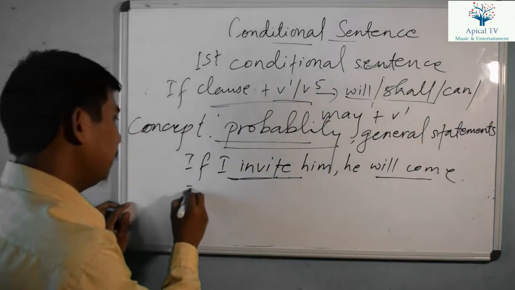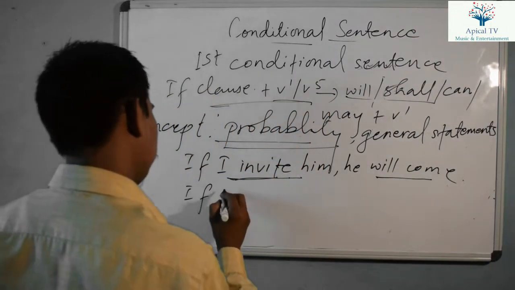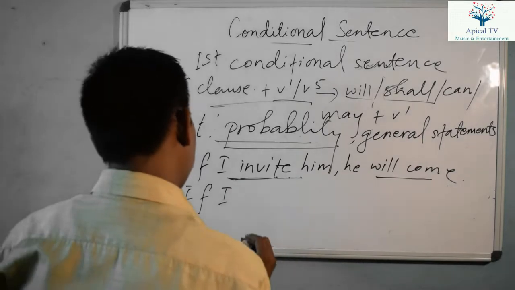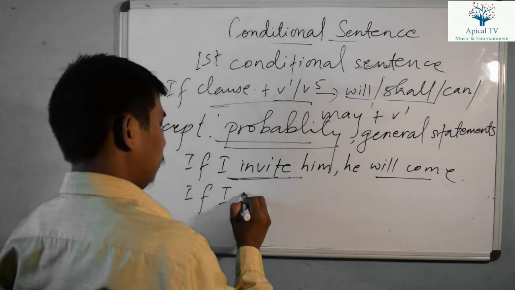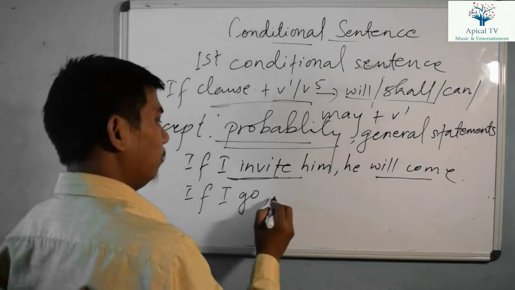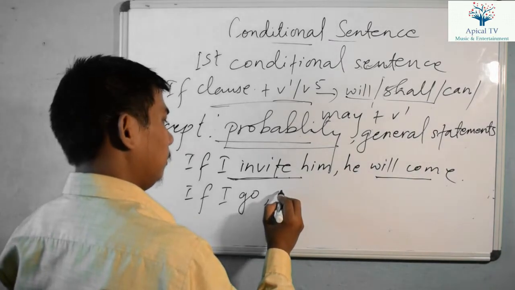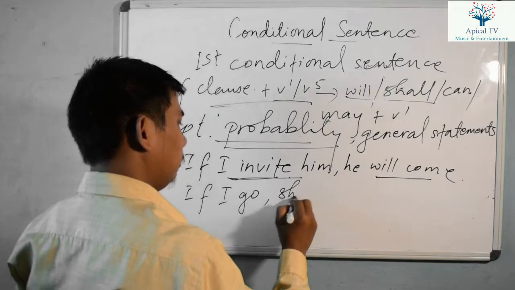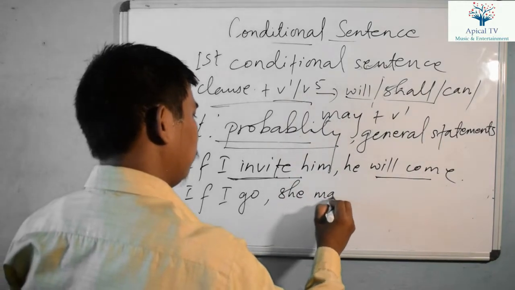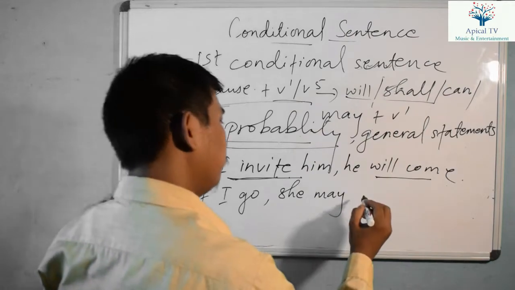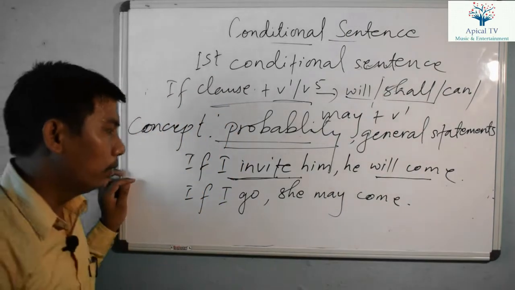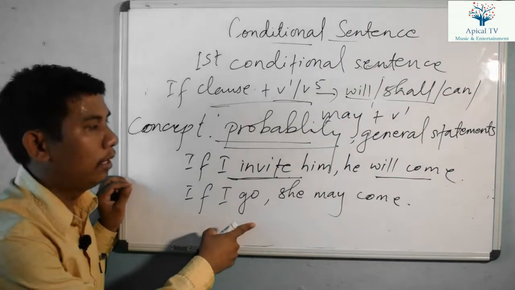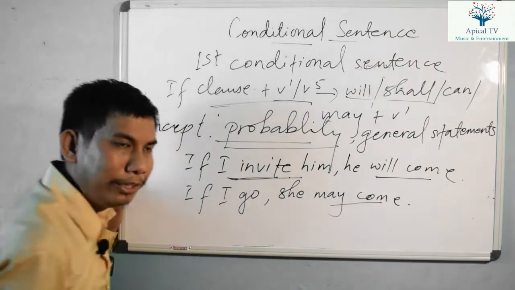If I go, she may come. Now see here, may plus verb 1 is there.